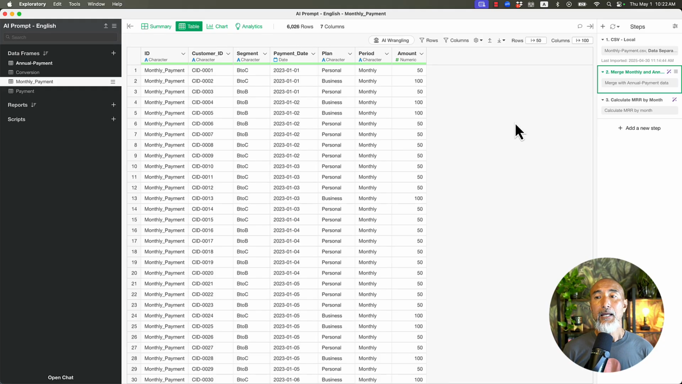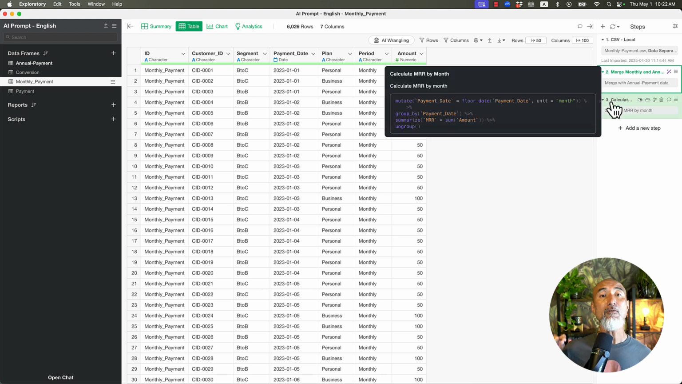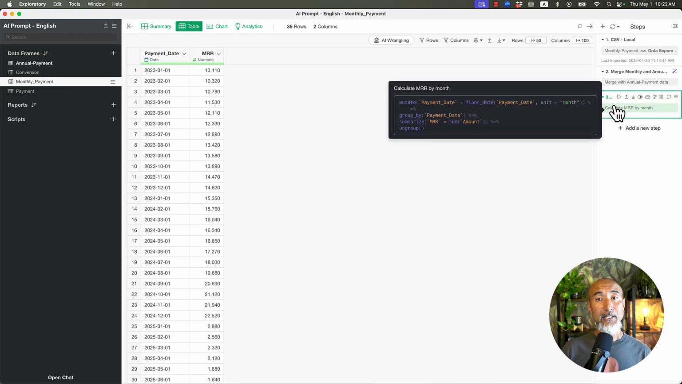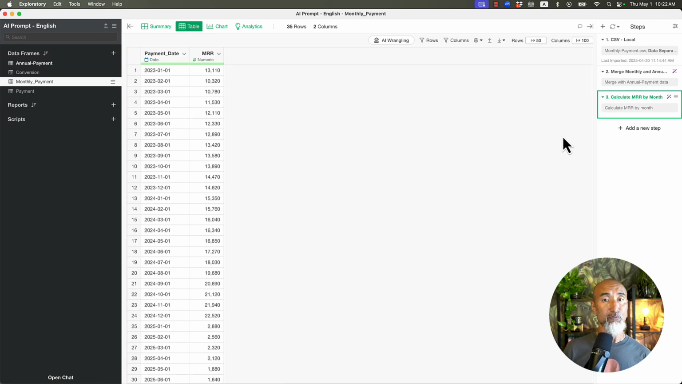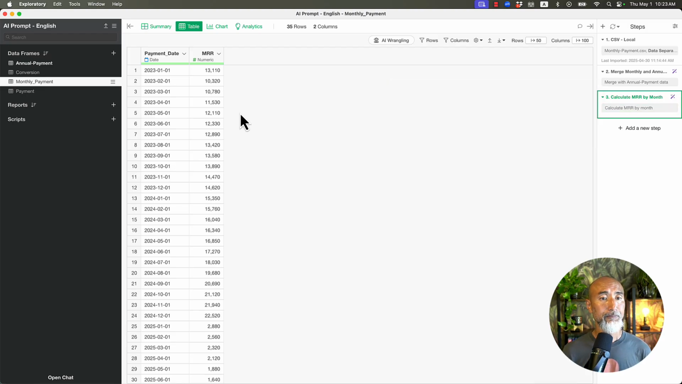And the beauty of that is that for the next one, I used an AI prompt to calculate MRR. But when I run this step, it's not going to run the prompt itself because our script has already been generated. So if I click on this, based on that previous data, which in this case is already merged annual and monthly payment data, it runs that R script on top of it to calculate the MRR. So that's MRR including the monthly and annual payments.